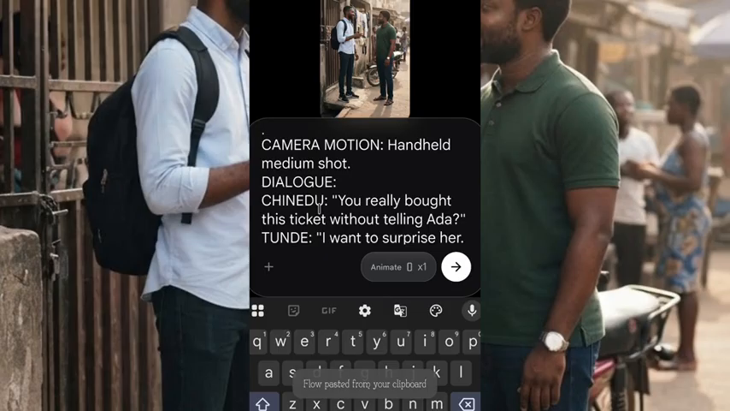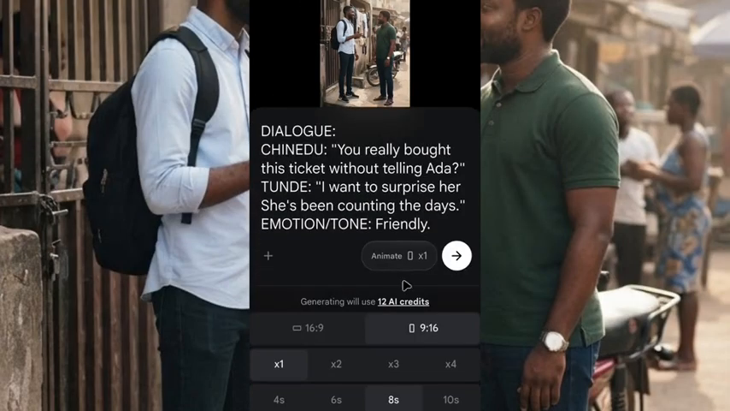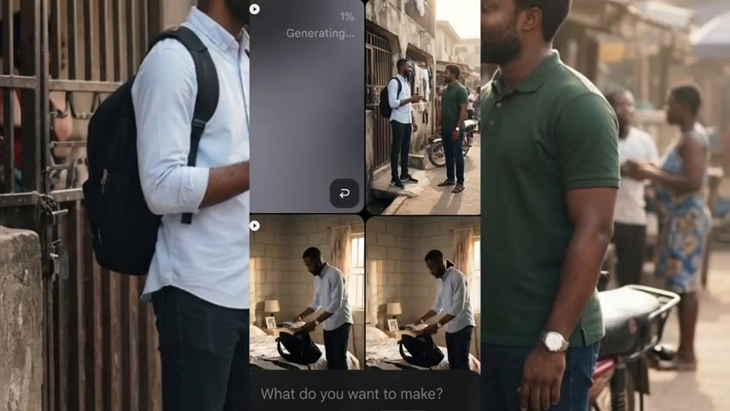Now after you paste it, make sure you check your dialogue. Now your dialogue, Chinedu will say, you really bought this ticket without telling Ada? Chinedu and Tunde will say, I want to surprise her. So you remove this comma here. I told you to always remove comma. So after that, the next thing you click on animate and you put it on 10 seconds and you click on generate. Now when you click on generate, it's going to start turning this image here to video also.